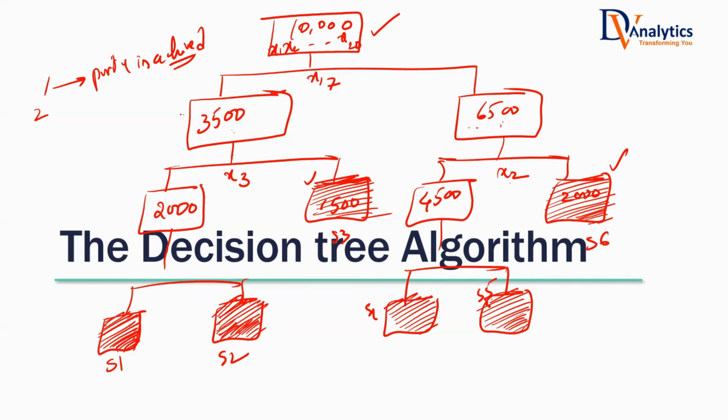What is the rule of these subsets? When you look at these subsets, are they random subsets? What is the speciality of these subsets or segments? When you look at each of these segments compared to the previous level, compared to the initial starting point, what are they? These sets are very much pure. What is the advantage of purity? When a customer falls in a pure subset, you can take the decision easily.